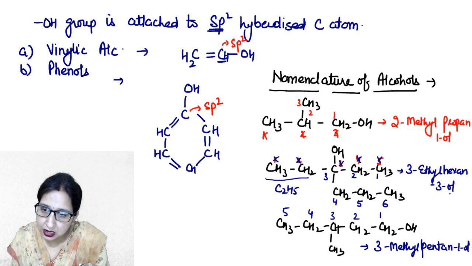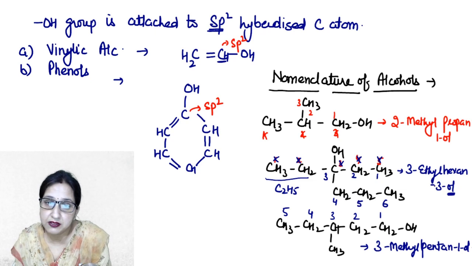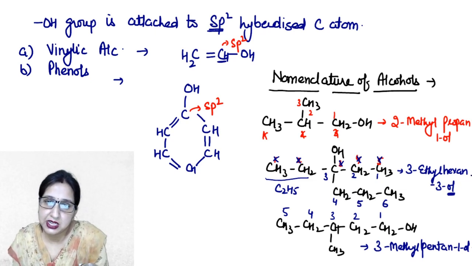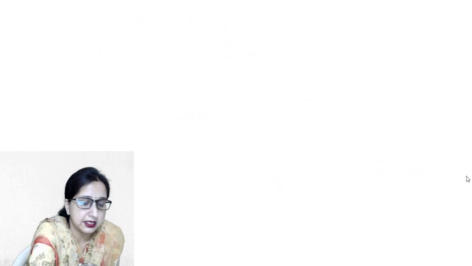So the word ol is used for the alcoholic group, which we have discussed in very detail in +1 class under the nomenclature of organic compounds. Clear? Next is the isomerism present in the alcohols.